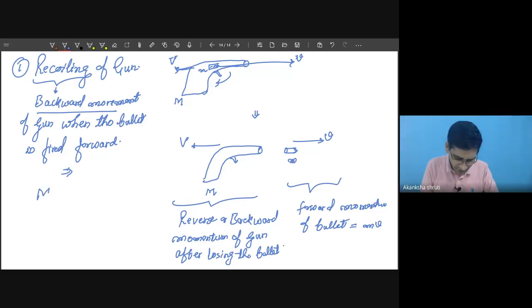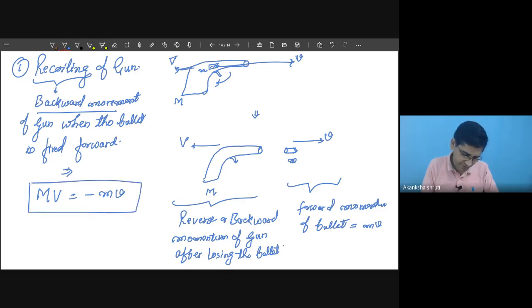Means you will observe the reverse movement of the gun multiplied with its mass is equal and opposite to the momentum of the bullet, m into v.